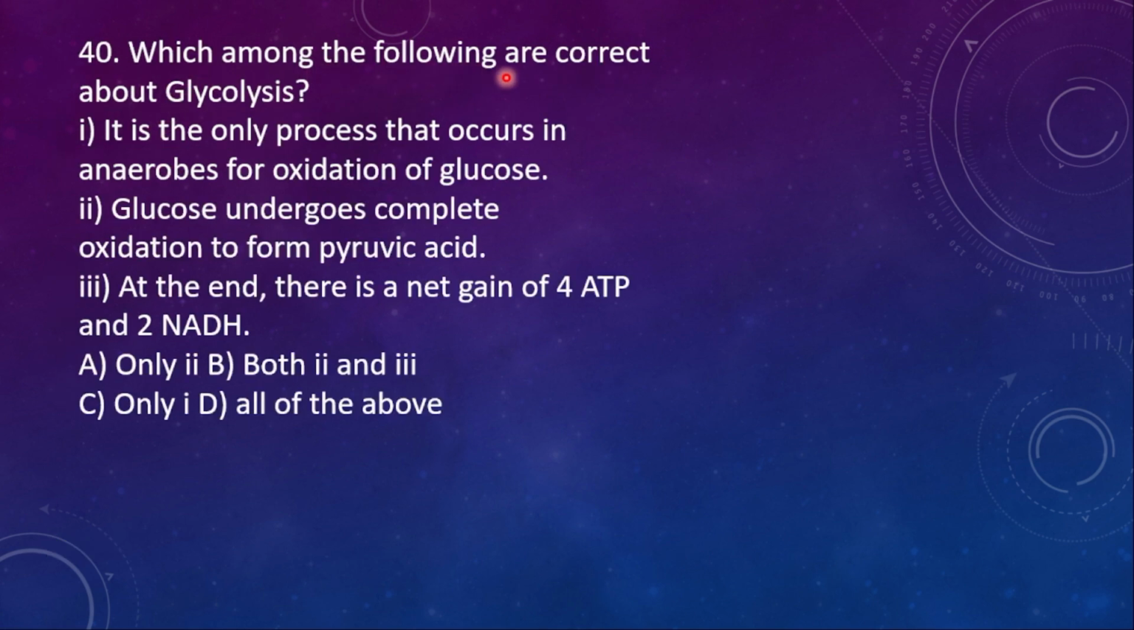41. Which among the following are correct about the glycolysis? First one, it is the only process that occurs in anaerobes for oxidation of glucose. 2. Glucose undergoes complete oxidation to form pyruvic acid. 3. At the end, there is a net gain of 4 ATP and 2 NADH. So here the right option is only the first one is correct, the remaining 2 are wrong. Just now we said 4 NADH, here he has given only 2, so this one is wrong. 40th question, answer is C.